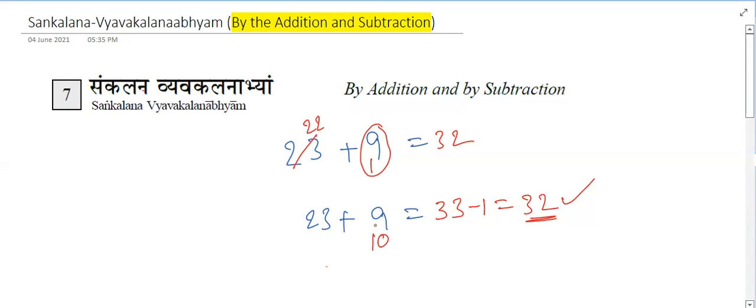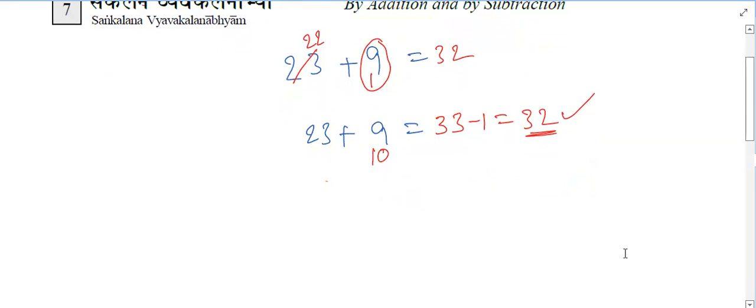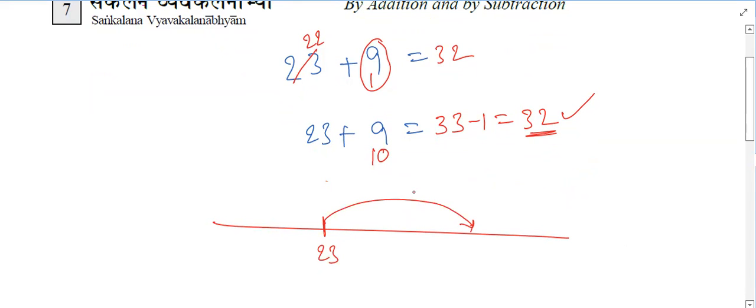Okay. Sankalana, Vyavakalana. So here Sankalana is nothing but collecting the things, adding the things. Vyavakalana means removing the things, subtracting the things. So here we are using both of them. Suppose you see this question on the number line, here is the number 23. So we are adding 10, the number becomes 33.